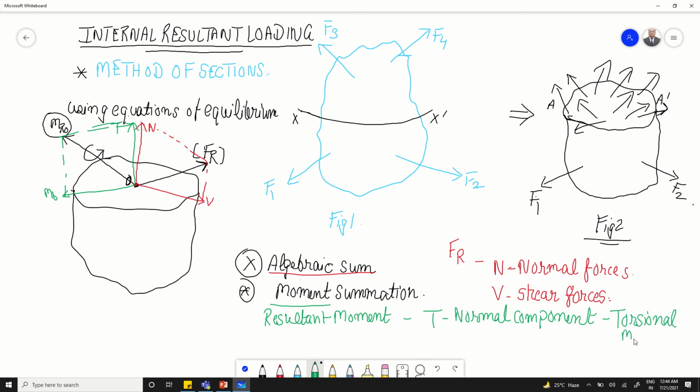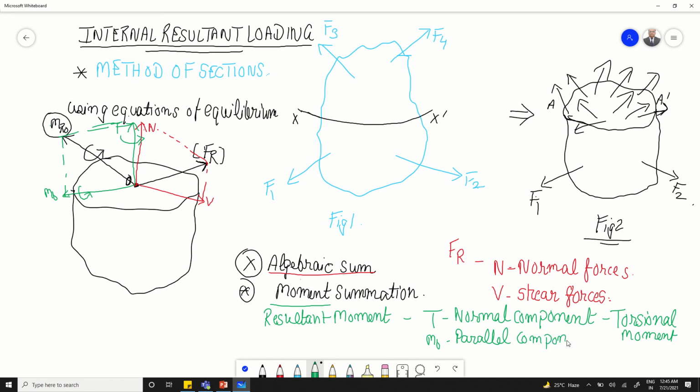Please try to see this torsional moment. If you use the right hand rule, its direction will be in this way, and if you use the right hand rule here, its direction will be in this way. So there will be another component which is parallel to this exposed area, or we can say which is lying in the plane of this exposed area. We call this MB, and it is simply the parallel component of the moment.